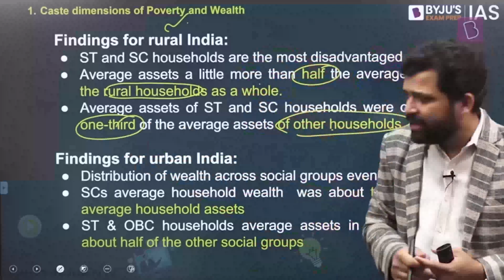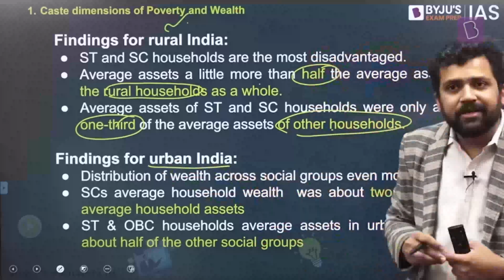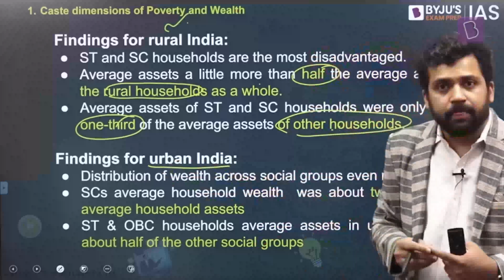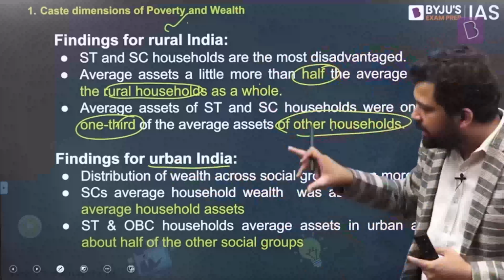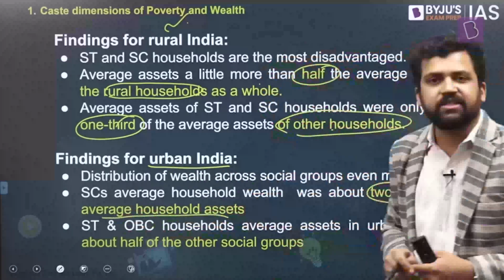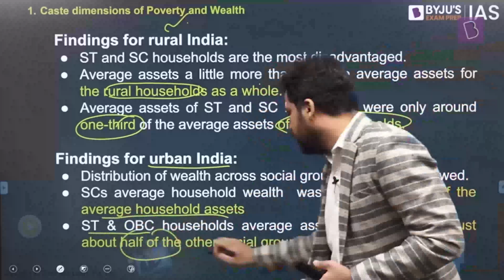But things are not much different in urban India. In urban India also, you observe more or less similar things. You would assume that in urban areas, since you have more economic opportunities, most likely more mobility, maybe more jobs, all these things will lead to a situation where you can climb up the social ladder. But that is also not happening here. In urban India, they find that the scheduled caste average household wealth was about 2/3 of the average assets of other households. Scheduled tribe and OBC households' average assets in urban areas were just about half of other social groups.